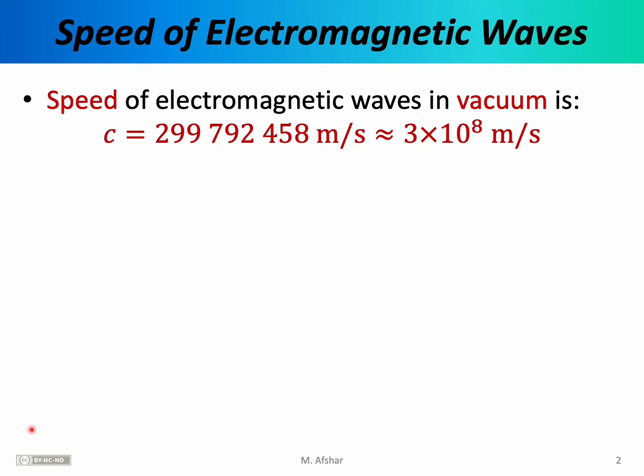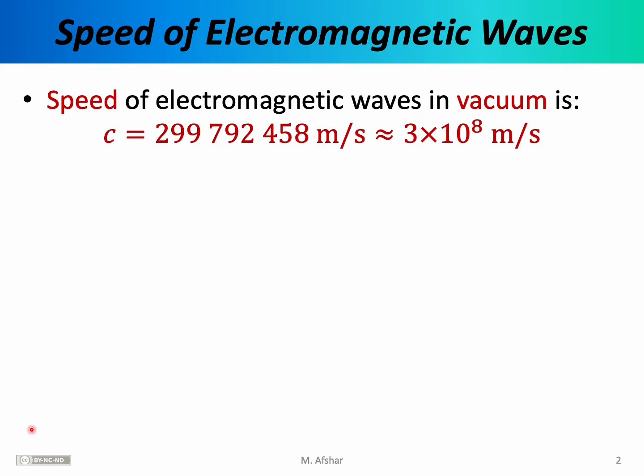In previous lectures, we've discussed the wave speed for different types of waves. For example, we've discussed rope waves, and we learned that the wave speed for rope waves depends on the tension and the mass density of the rope. We've also discussed sound waves, and we know that for sound waves, the wave speed depends on the bulk modulus and the mass density of the medium through which the sound waves are propagating. In this lecture, we want to discuss the wave speed for electromagnetic waves.